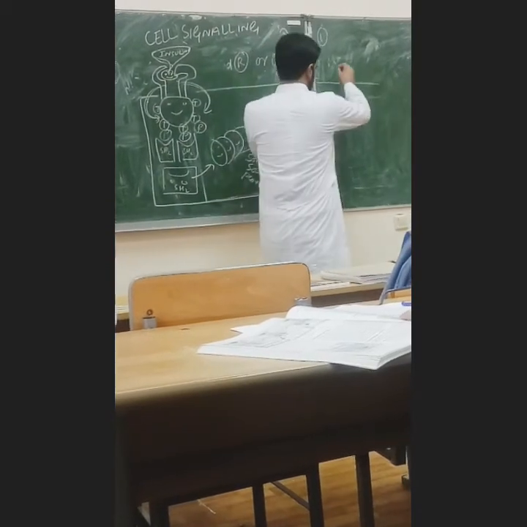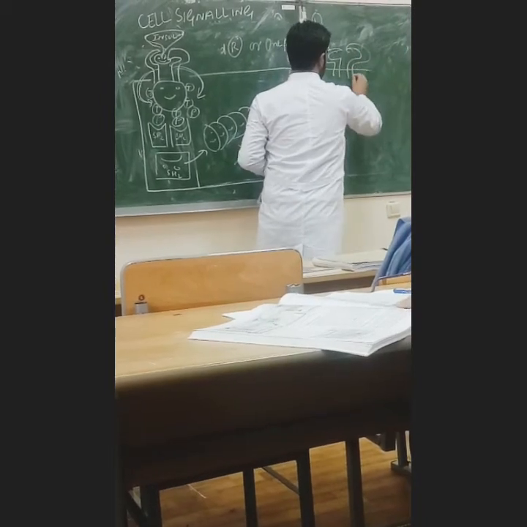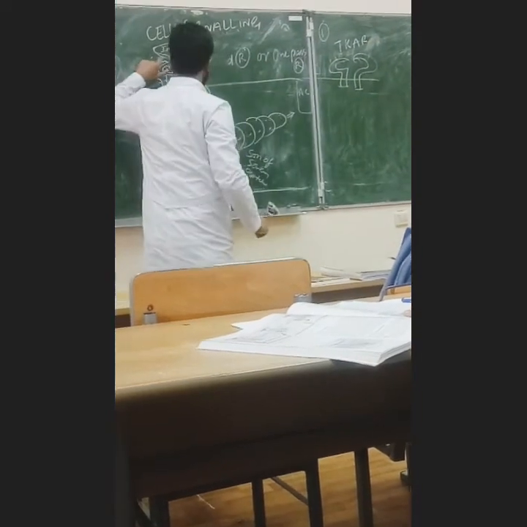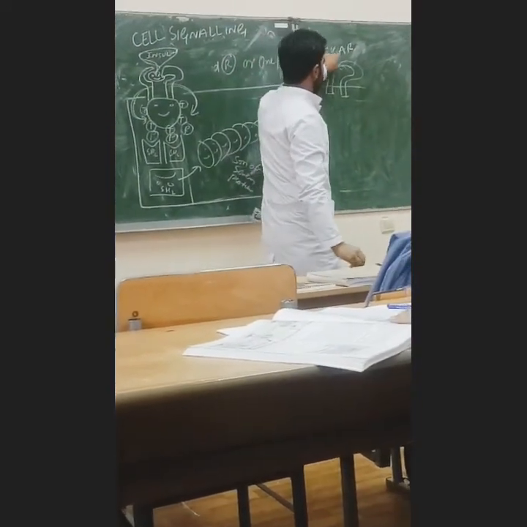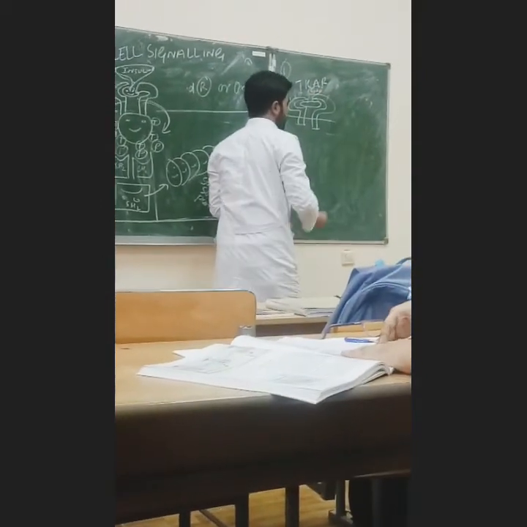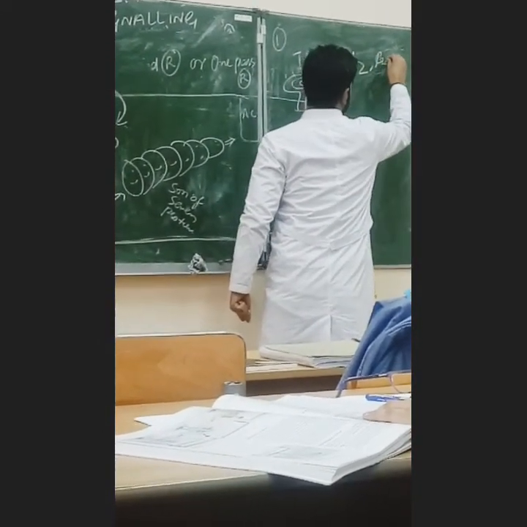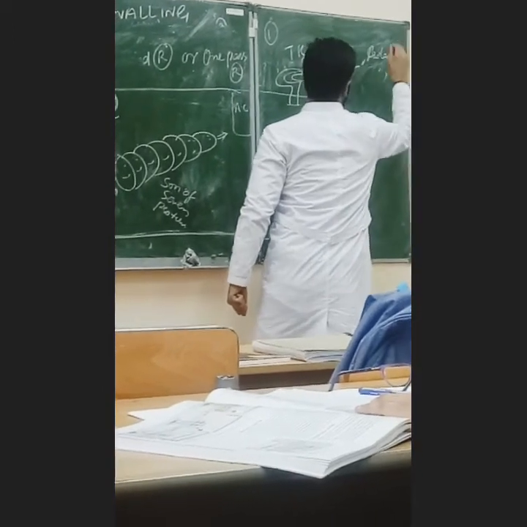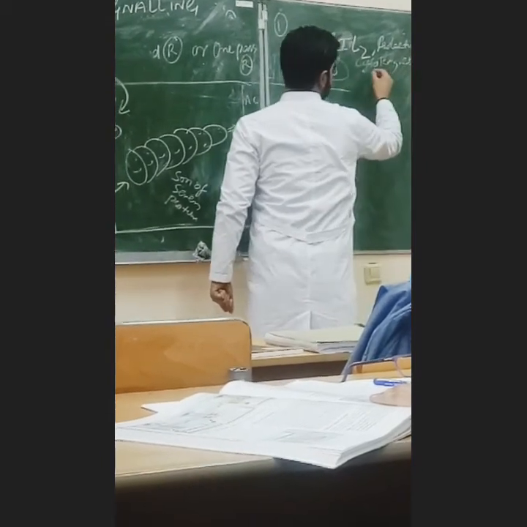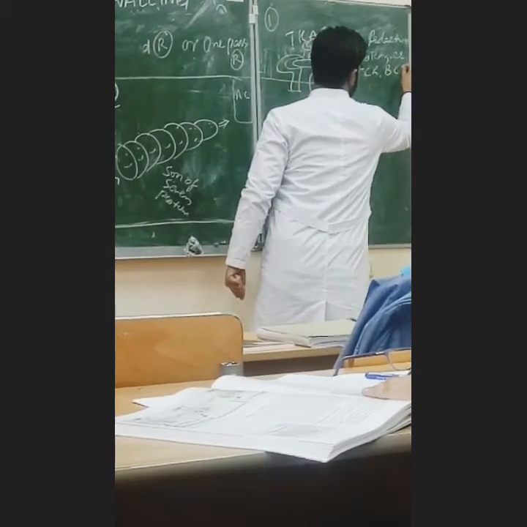But one more system we must know. This is the tyrosine kinase receptor, but here we have the tyrosine kinase associated receptor. Here growth hormones can bind, or the ligand can be interleukin 2, or prolactin, or any cytokines, or a T lymphocyte cell receptor, or a B lymphocyte cell receptor.